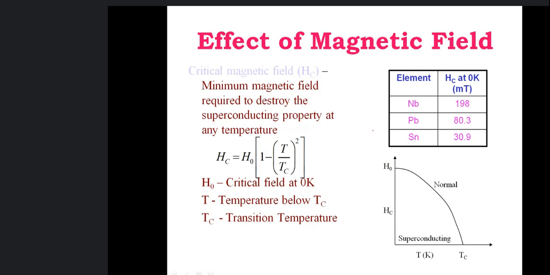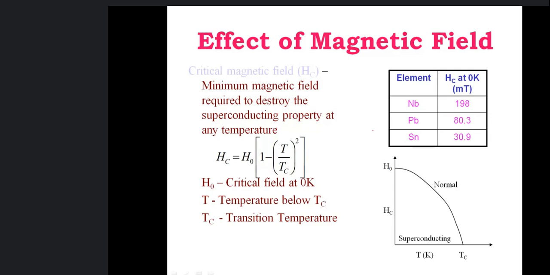If we have a material in superconducting state, means its temperature is less than its critical temperature, then without increasing temperature it should remain superconducting. But by increasing the magnetic field on this material, we can change its state from superconducting to the normal state. So magnetic field destroys superconductivity.